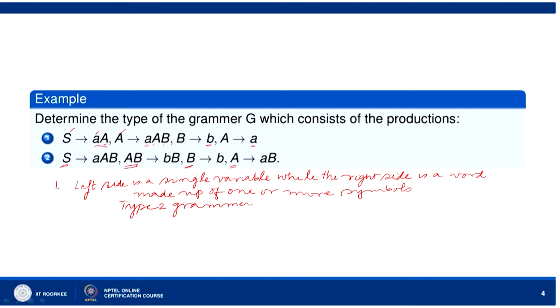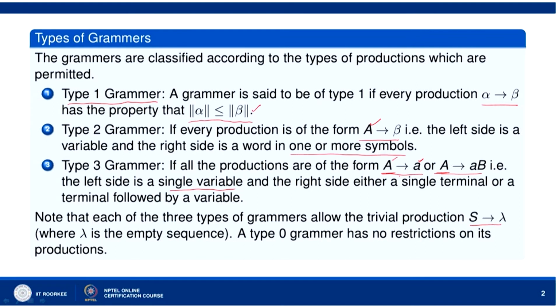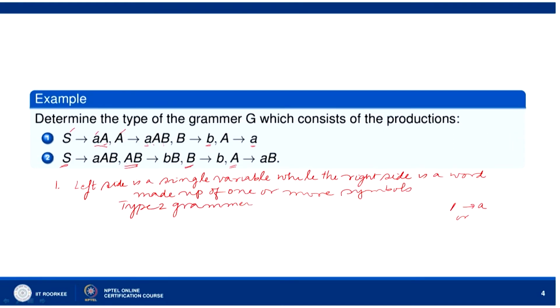Why? Because in the case of type 3 we have S goes to a, or A goes to a, or A goes to aB, that is a terminal followed by a variable.